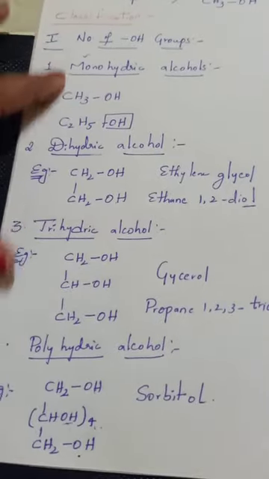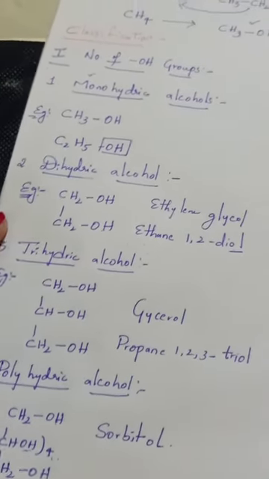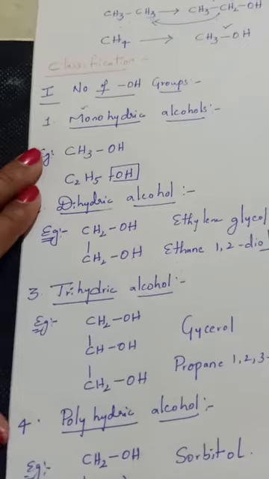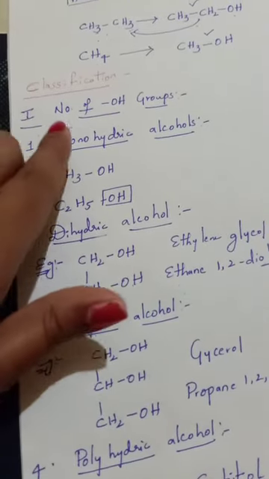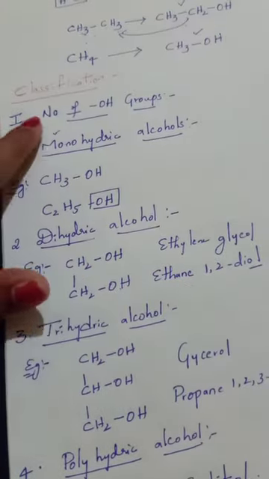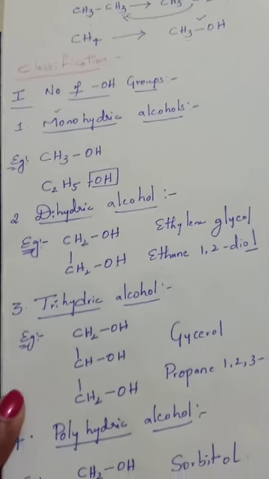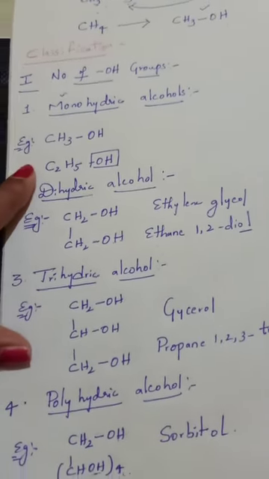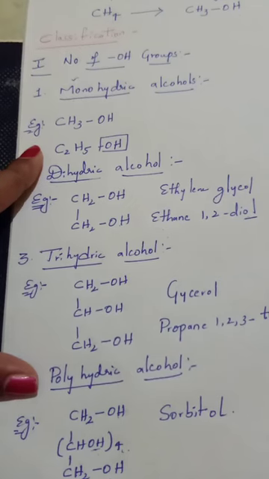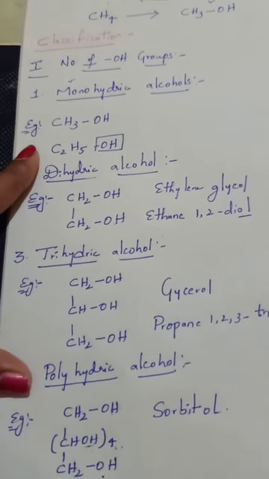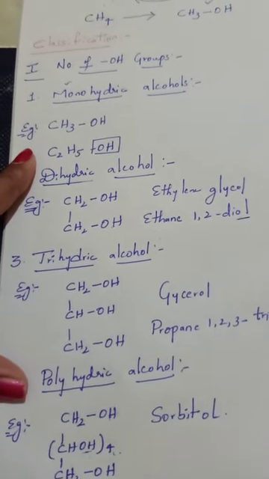This is about the first classification of alcohols. The first classification is always based on the number of hydroxy groups, and based on that there are 4 types: monohydric, dihydric, trihydric and polyhydric. Now we'll move on to the second classification.